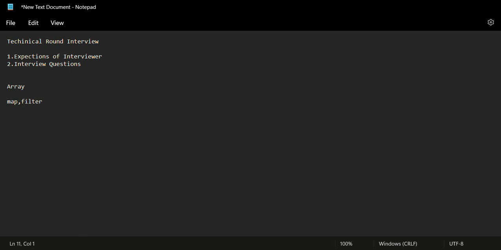So for that we must know the basic looping mechanisms, for loop and while loop. In for and while loops you can use a break or you can directly change the index, and this is how you get control over the iterations. So this is the expectation of the interviewer, that the interviewee should know how to iterate through the data so he can produce the desired output. Okay, so let's start with the interview questions.